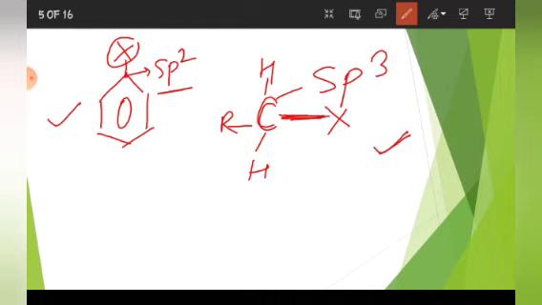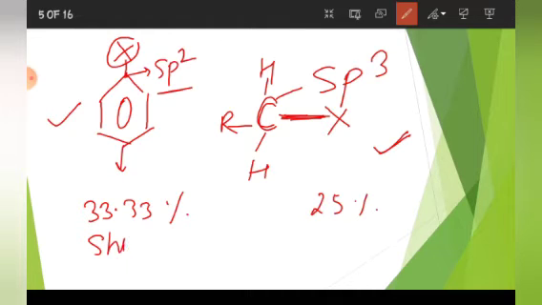Now in this sp2 hybrid carbon atom, there is more s character, which is actually 33.33%, and in this case the s character is only 25%. Because of this, the C-Cl bond length in this becomes shorter, and in this the C-Cl bond length becomes a bit larger.